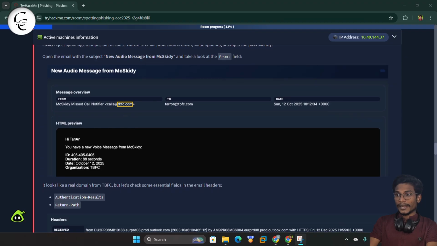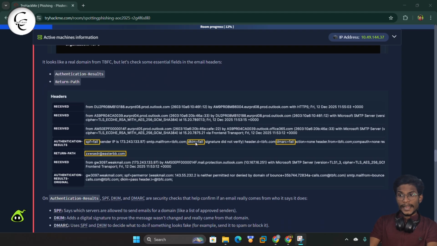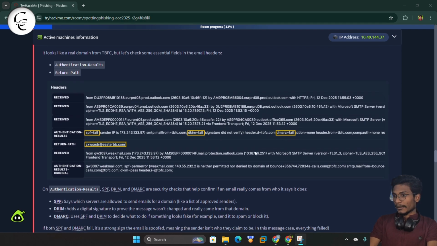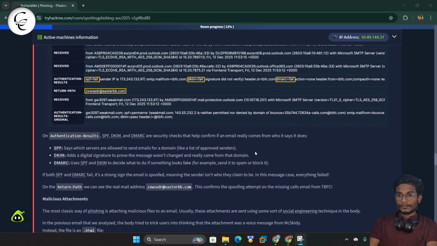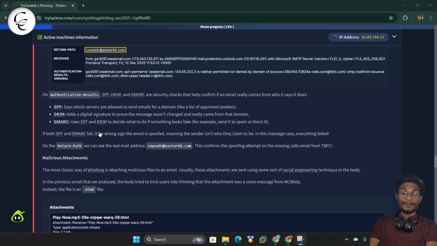So basically we can identify spoofing when we go to the header and we can find the SPF, the DKIM and the DMARC results. So when we get all these things as output, we can tell that this is a spoofing attack. So here basically the SPF says which servers are allowed to send emails from a domain, and DKIM adds a digital signature to prove the message wasn't changed. And DMARC uses the SPF and DKIM. So after analyzing the SPF and DKIM, we can get to the DMARC.